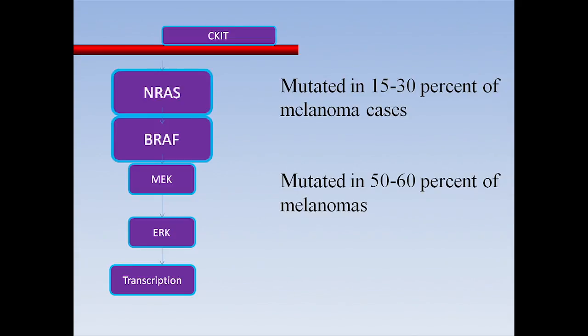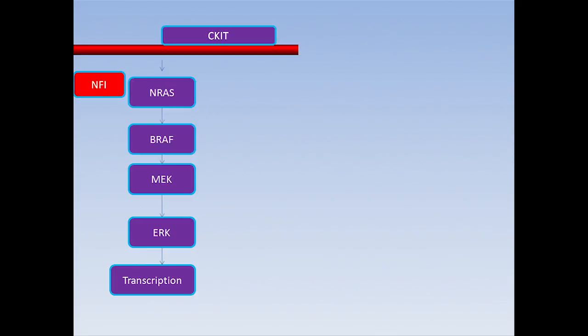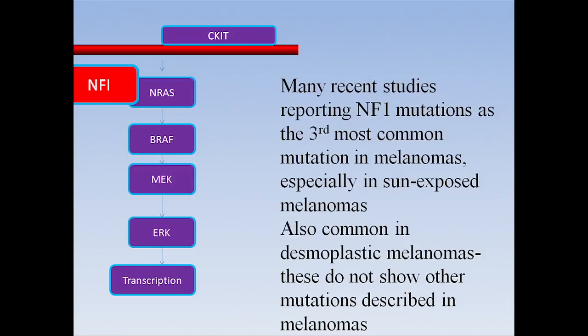And c-KIT, which can upregulate this pathway, is mutated in a large number of the acral melanomas. The NF1, which is a tumor suppressor protein for the MAP kinase pathway, any loss of function mutation of the NF1 can cause hyperactivation of this pathway. And in recent studies, NF1 has now become the third most common mutation in melanomas, especially the ones in sun-exposed areas.